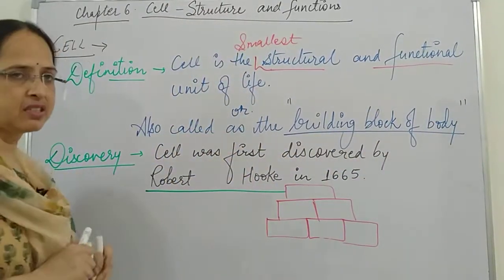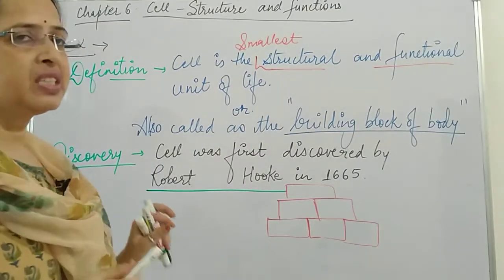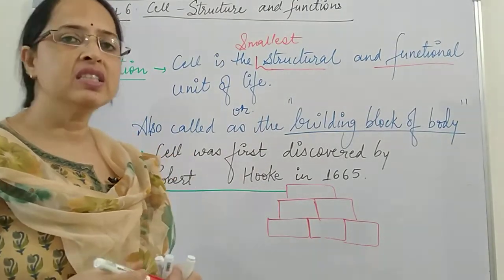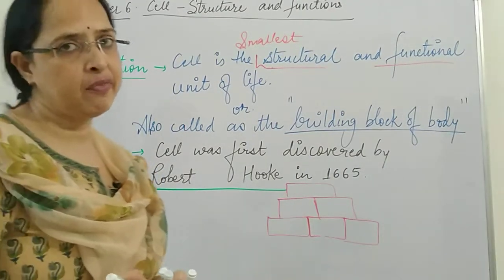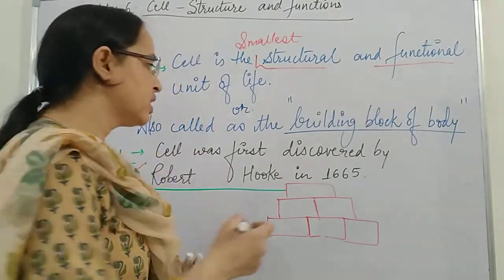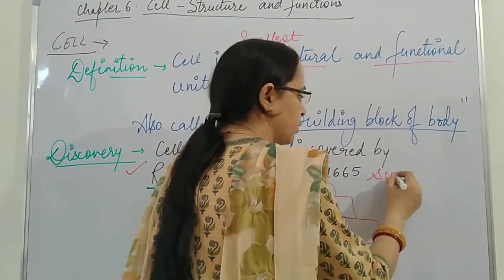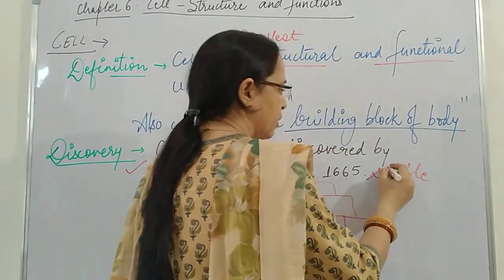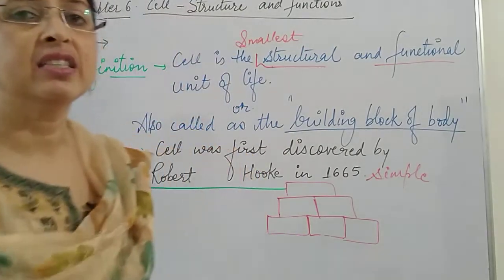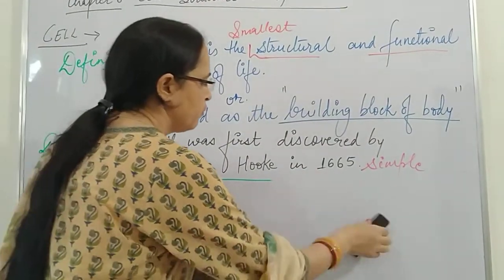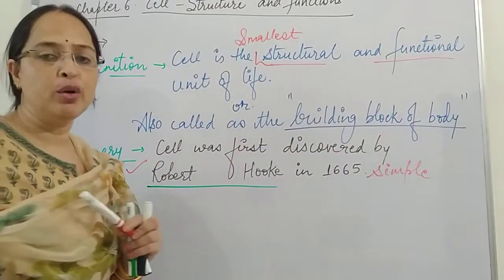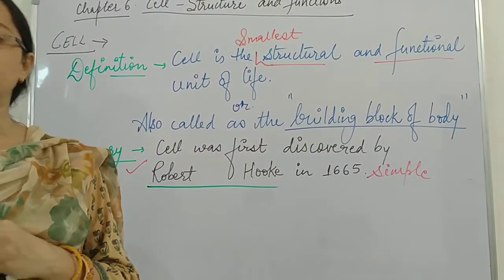Next we talk about the discovery. Discovery of the cell. Cell was first discovered by Robert Hooke in 1665 by using simple microscope. He had a simple microscope and he used that simple microscope to observe the cells. Now how did he come to know about the cell?